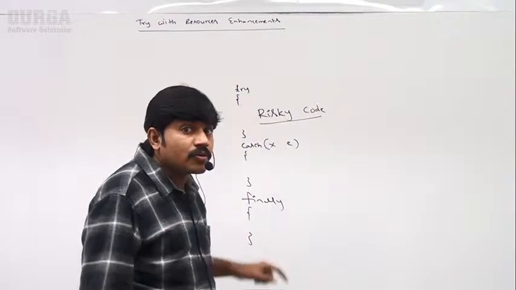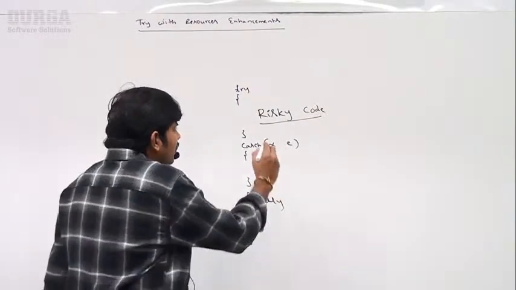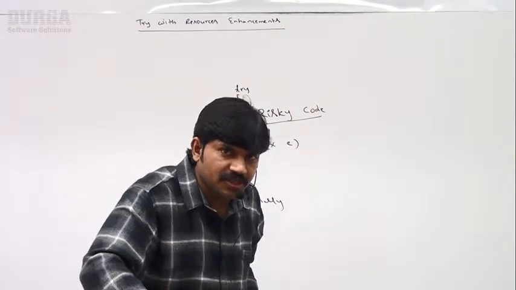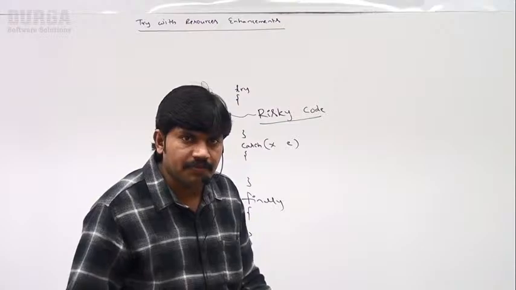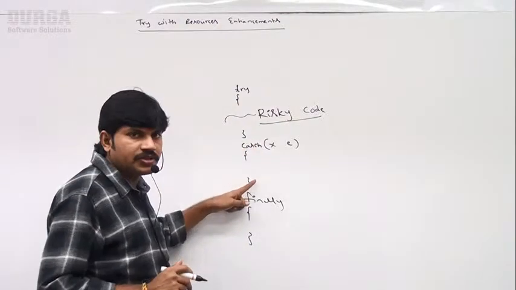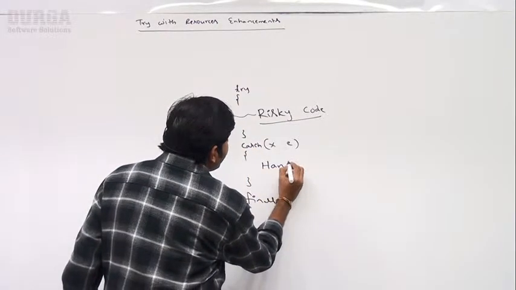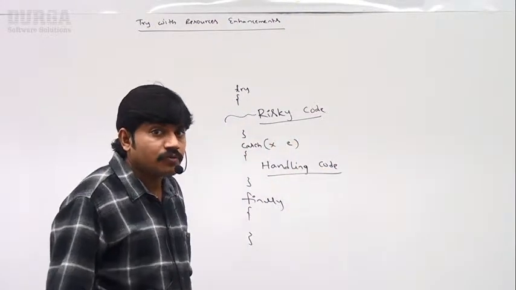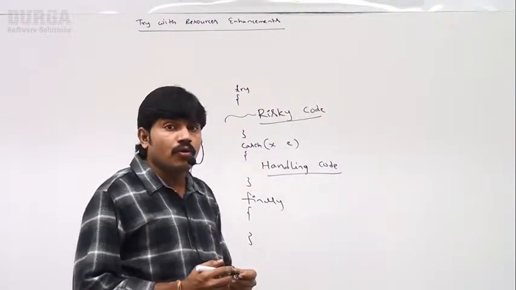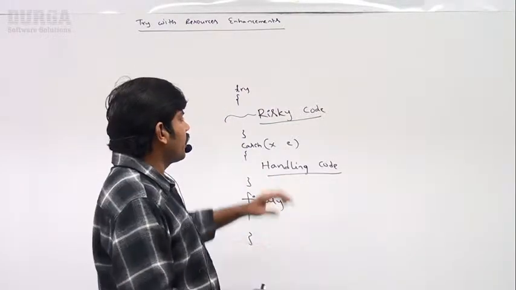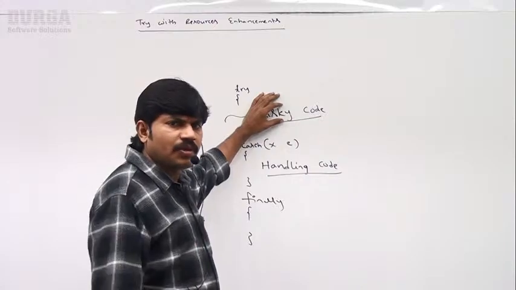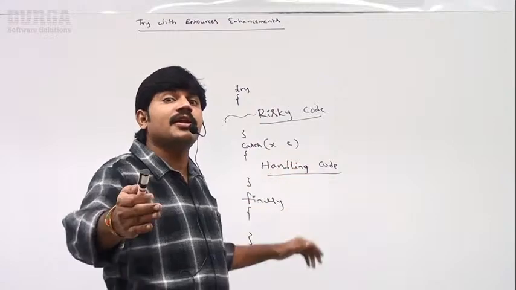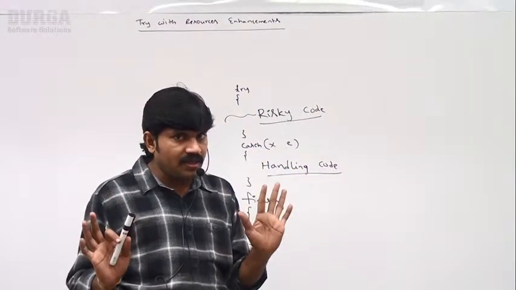Clear for all, right? That code is called risky code. While executing this code, if any problem or exception comes, the catch block immediately executes. Within the catch block, we have to write the handling code. Suppose there is a problem with the Oracle database. No problem, don't stop the program, use the MySQL database. We have to define an alternative flow inside the catch block. Clear up to this, right?